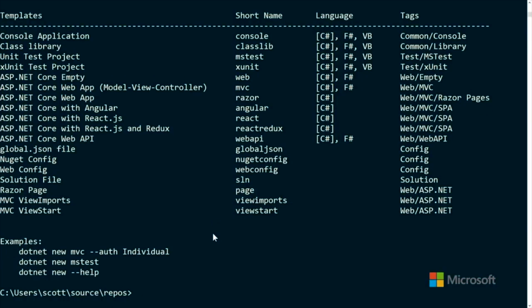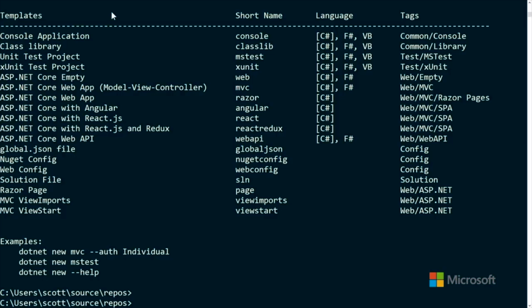Okay, so I just went back to what you told me to do. I said dotnet new. I see a list of templates, and a list of short names. You also see different languages that are supported. In this case, C# is in brackets, indicating that it is the default. But we can also do F#, which is a great functional language, or VB, which is a good language for beginners to try out.